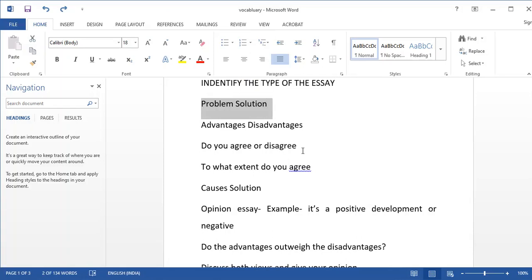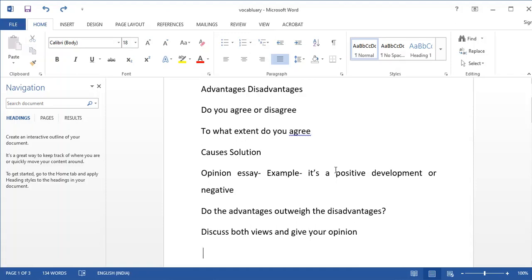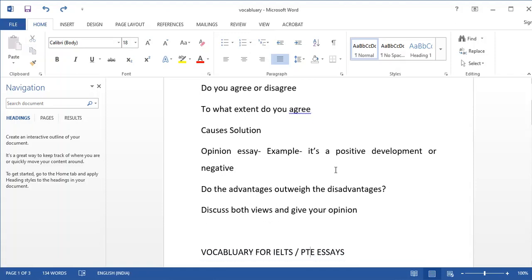And whenever you get any type of essay, you should have a clear vision in your mind of the right structure to write this type of essay. Do I have to write 2 body paragraphs, or are 3 body paragraphs required? Mostly essays require only a 4-paragraph structure. The first one is the introduction, second is body paragraph 1, then body paragraph 2, then a final short paragraph, which is the conclusion paragraph. But there are 1 to 2 types of essays which also require a 3 body paragraph structure.